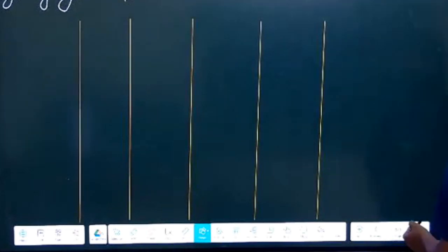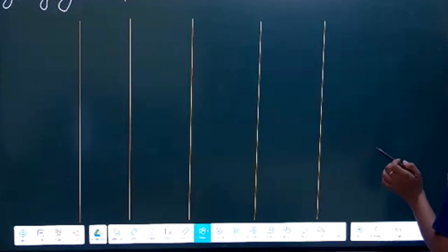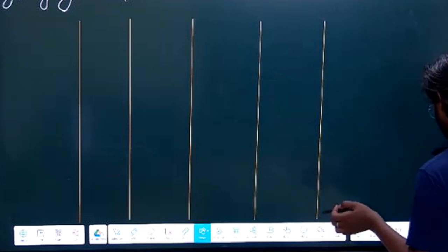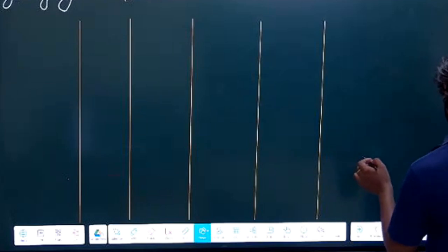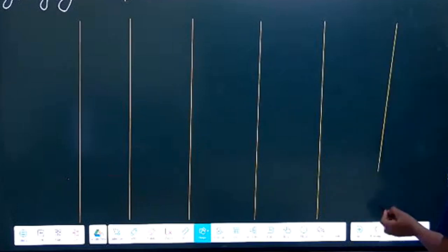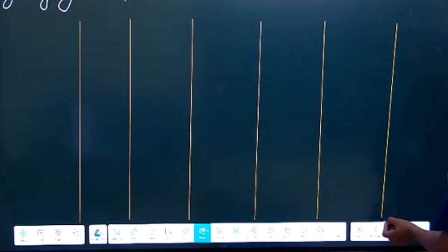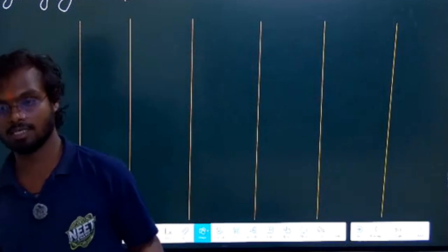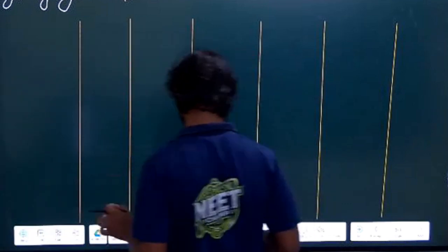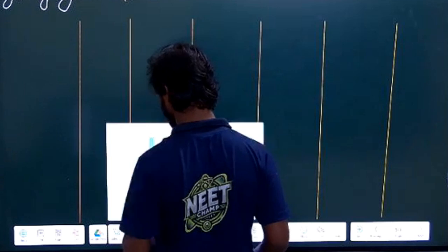This is a table which is given in NCERT. And if a question comes in your exam, three times questions have been asked from this table only. Three times in NEET they have asked this question, even in JEE also. So this table is very important. See, if you are preparing for a good AIR under 100, then everything in NCERT is very important for you. Okay. So let us discuss the thing.